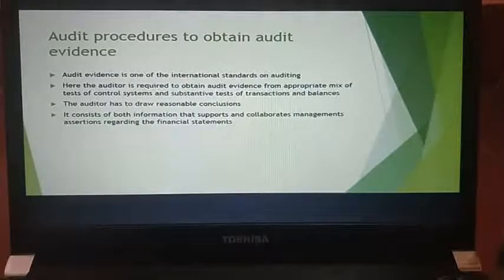Next, you have audit procedures to obtain audit evidence. Now, what is this audit procedure? There are certain audit procedures to obtain the audit evidence. You can't just obtain the audit evidence just like that. There is a procedure which you need to follow. The audit evidence is basically the information, right? Information whether you have obtained from audit procedures or sources. Basically, if you want to obtain audit evidence, you have to follow a particular procedure.